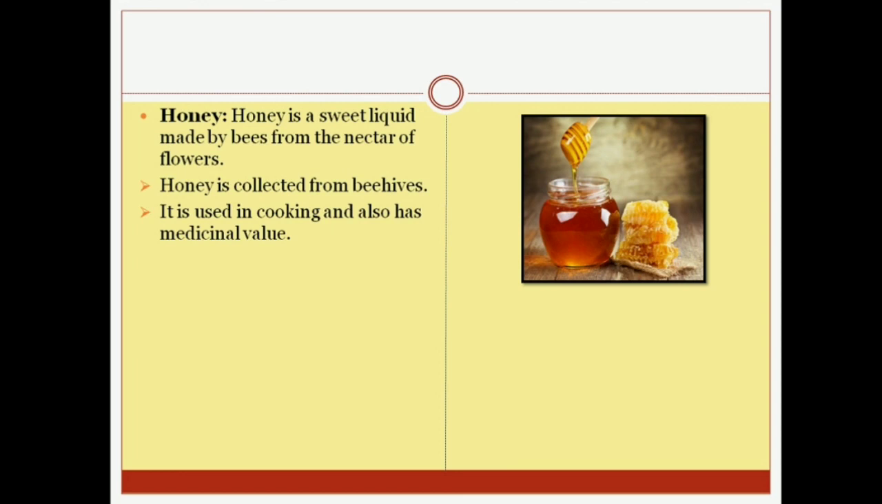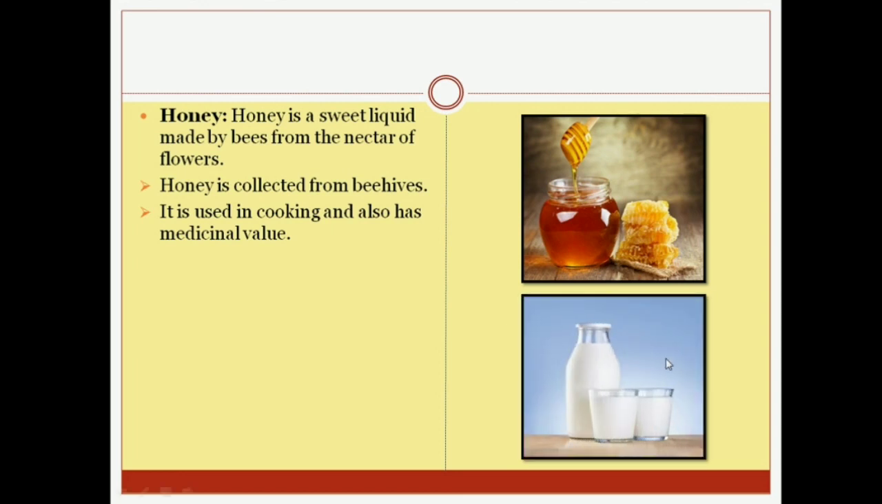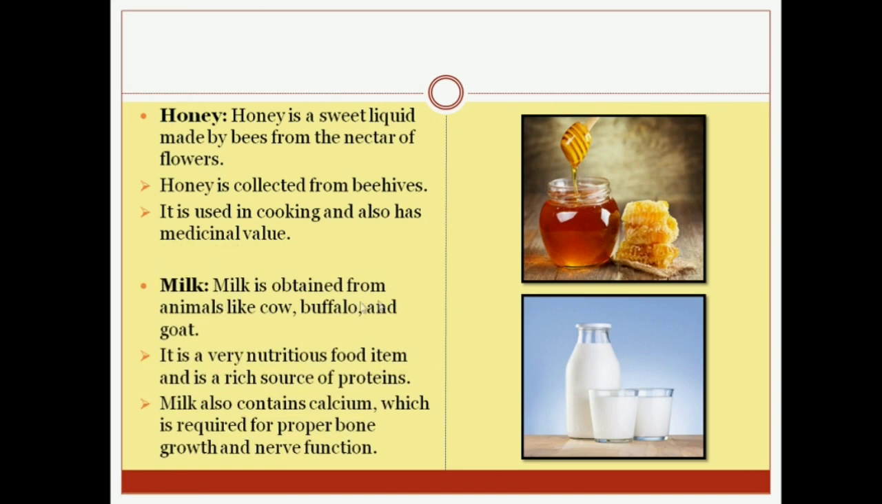Now let's see another animal product. What is this? This is milk, right? Milk is obtained from animals like cow, buffalo and goat. It is a very nutritious food item and is a rich source of protein.